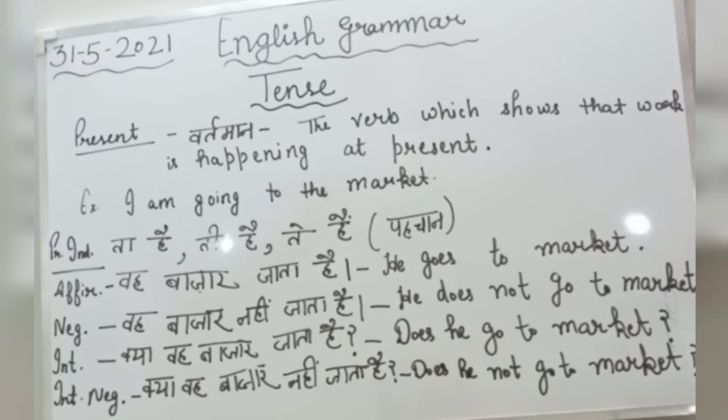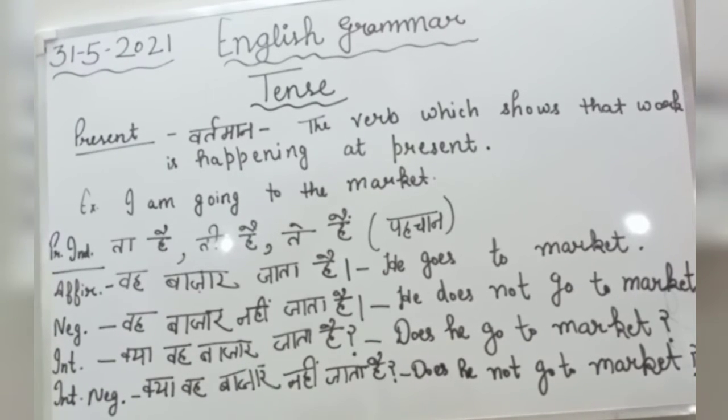वह बाजार market जाता है is formed by go. जाने को क्या बोला जाता है? Go. Here the subject is he, so we have to place es after the verb, the verb's first form go. Why have we placed es? Because in the verb go there is a vowel at the last, so we will place es to form present indefinite tense affirmative part, that is he goes to the market.